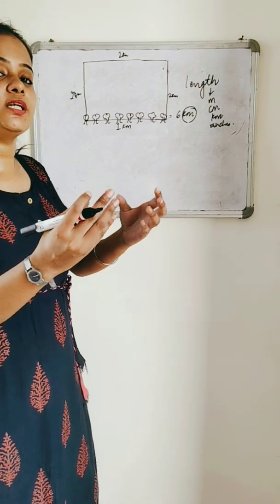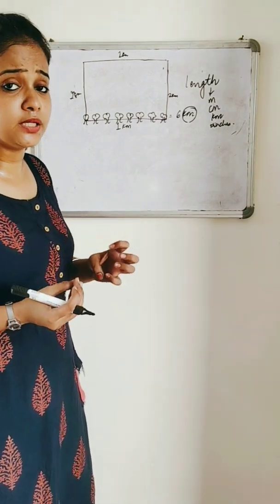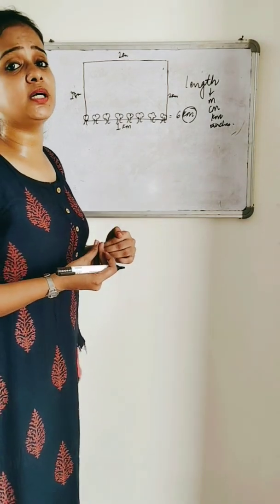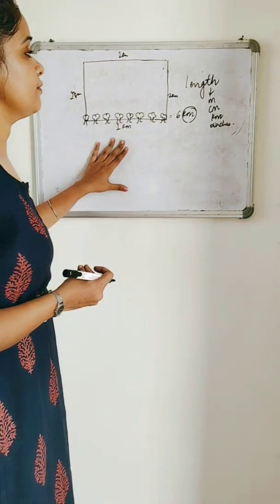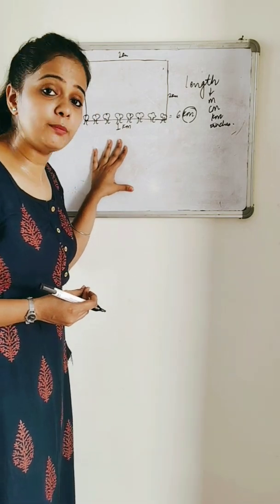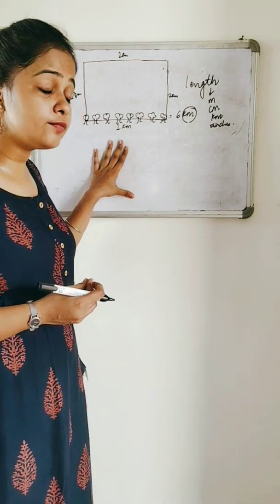Longer distance kilometer, shorter distance centimeter, millimeter, that depends upon how big the distance is. But whenever we talk about the unit of perimeter, we are talking about the unit of length.